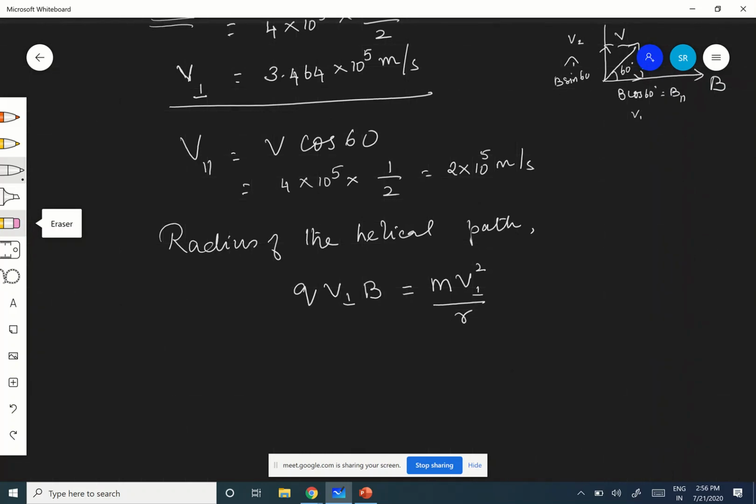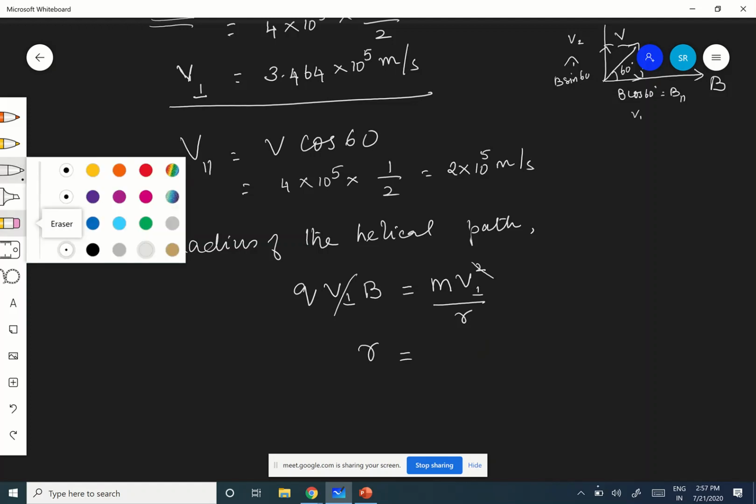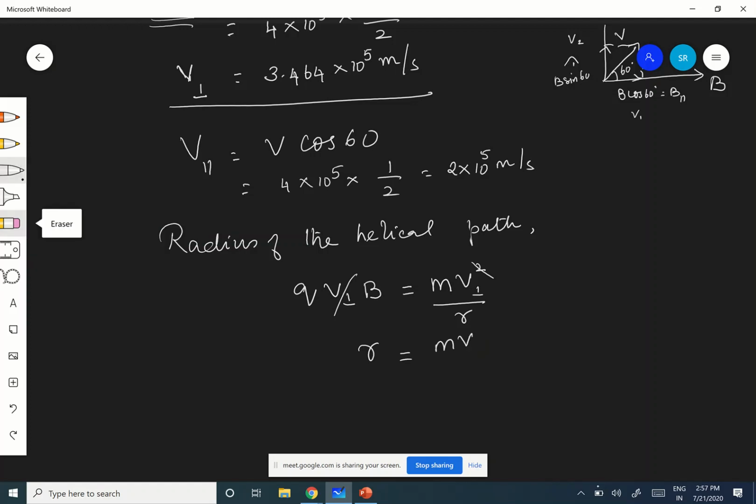Therefore, what is your R? R is equal to m V perpendicular divided by B q. Therefore I think you can substitute now.